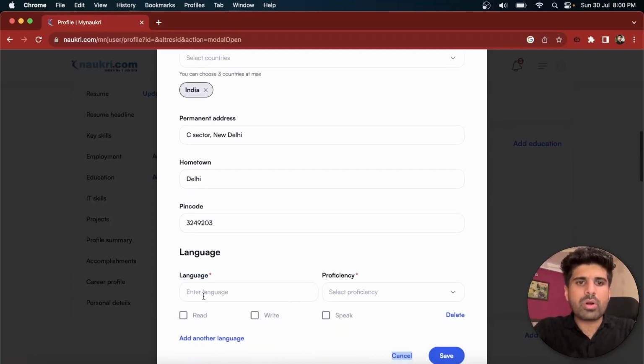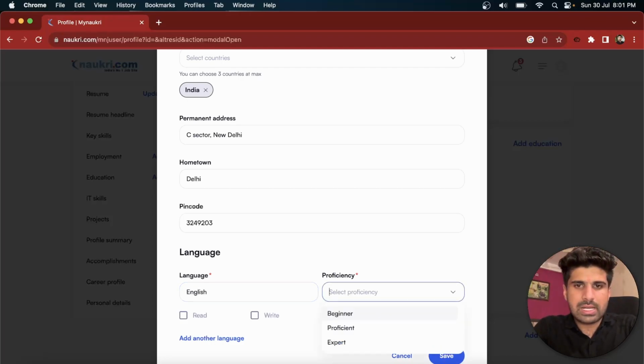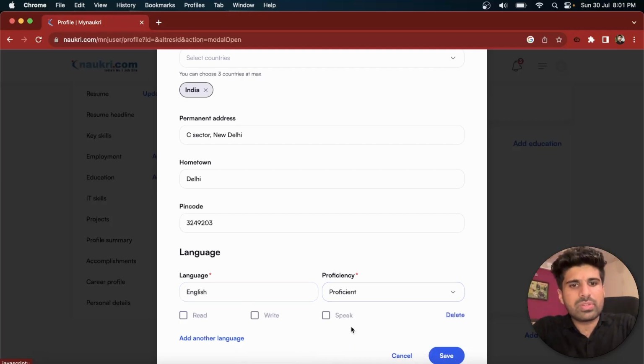Okay, so here is the important part. Language is an important thing, because it would attract clients from other nations. If you have very good English, just enter English. If you have Hindi, enter Hindi as well. If you know Urdu, because Urdu is quite similar to Hindi, you can always enter it, because it is going to attract some of the Arabic nations which prefer the Urdu language. So enter English, proficiency would be proficient. You can read it, write it, and save.